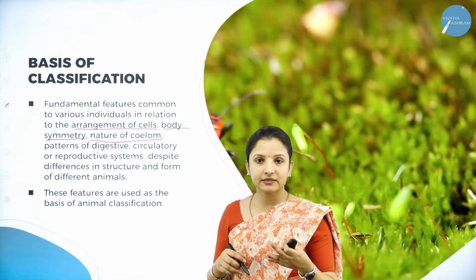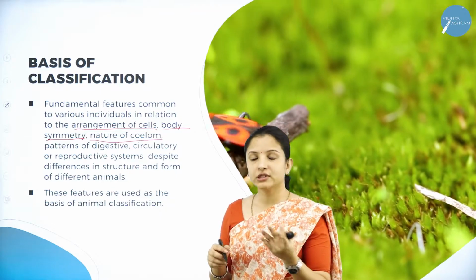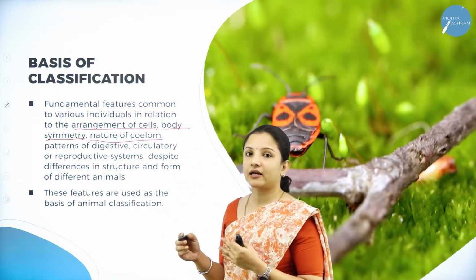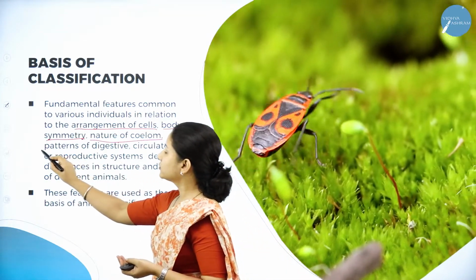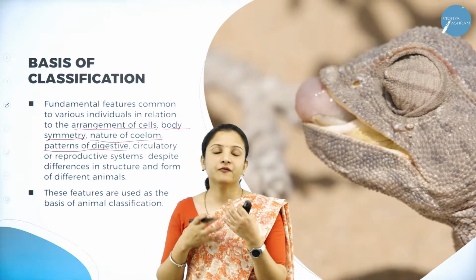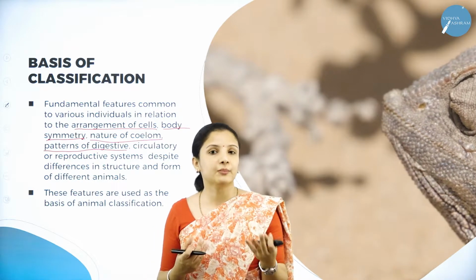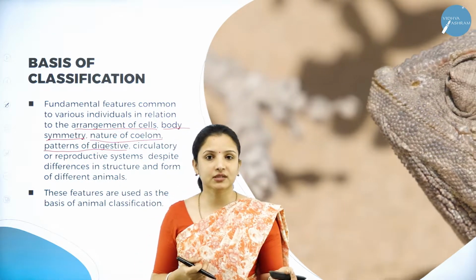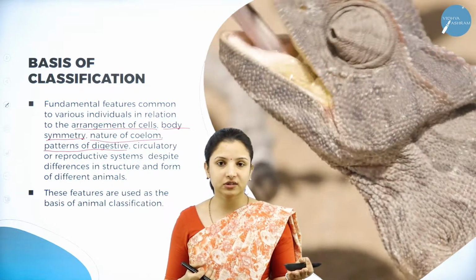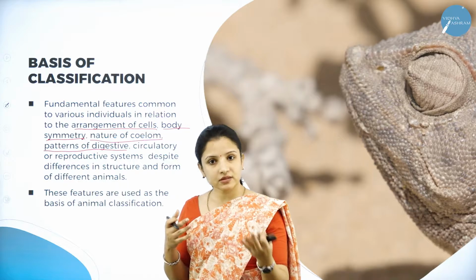Whether the coelom is present, whether the coelom is absent, if it is present, is it a true coelom? So, based on that they have done the categorization, and also based on the patterns of digestion. So, some animals, the way they eat the food and the digestion takes place and the excretion takes place is completely different. In a worm, it is completely different. In the herbivores, it is different. So, like this, there are differences in the digestion or the digestive system as well.